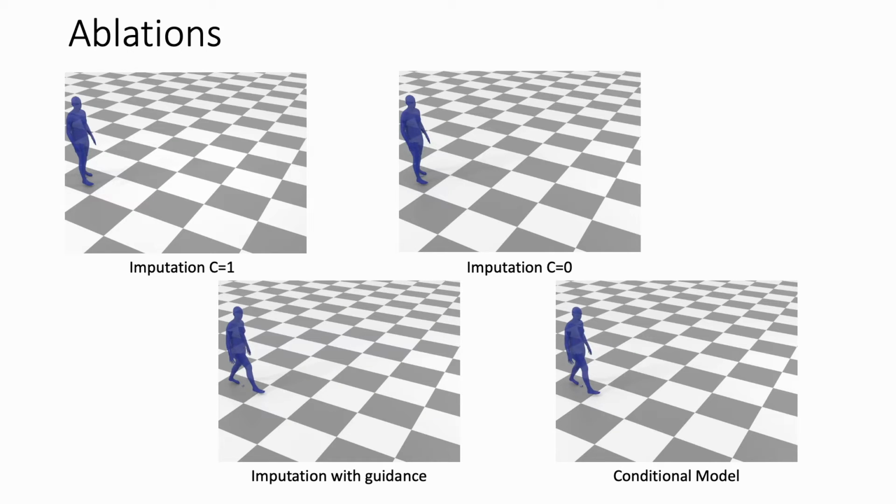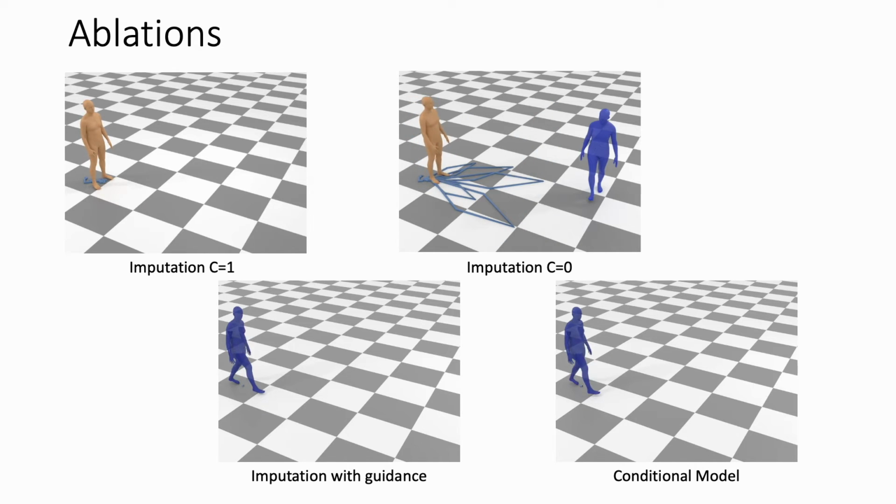We ablated our conditional model with unconditional versions. Here are videos of 4 different models on keyframes 30 steps apart for a simple S-shaped walking motion. In each of these videos, the pelvis motion is projected on the floor. A pure imputation model that stops replacement at denoising step 1, as shown on the top left, completely ignores the input keyframes. Continuing replacement until the last step, output motion hits the keyframes exactly, but produces large jumps to the keyframes when they appear.